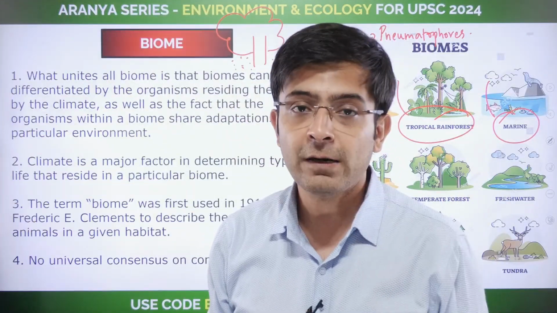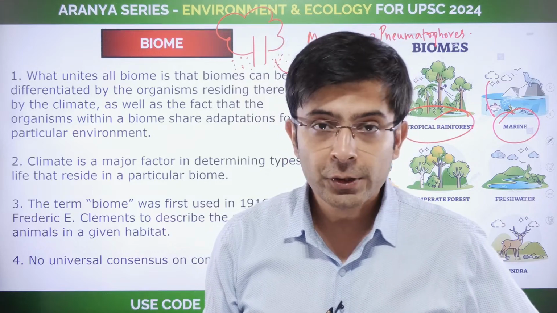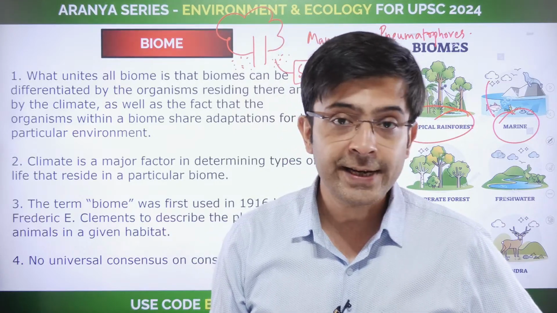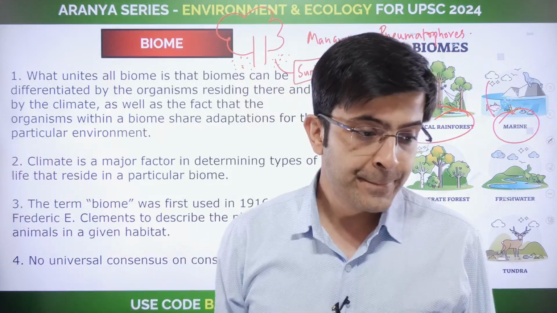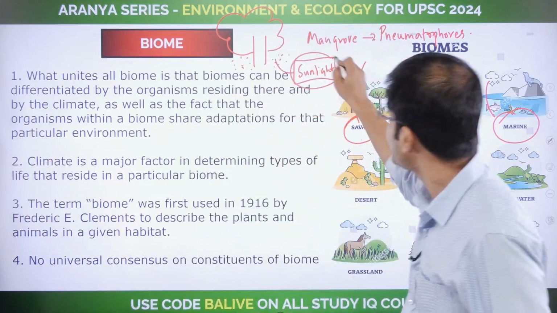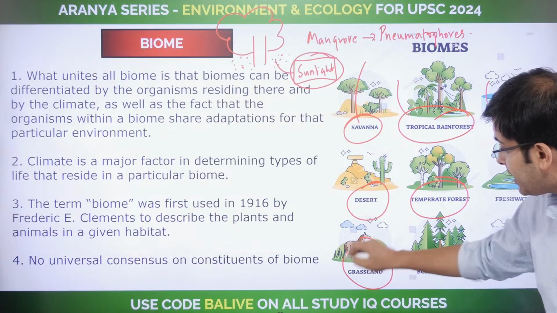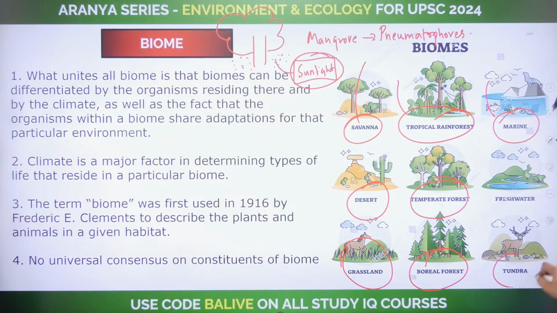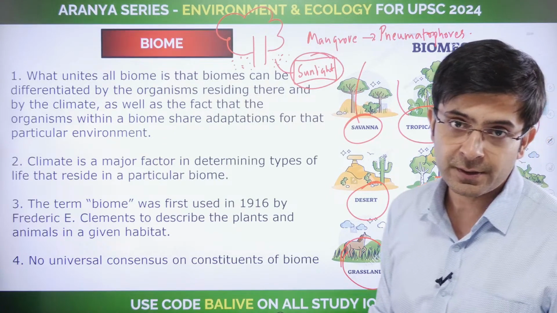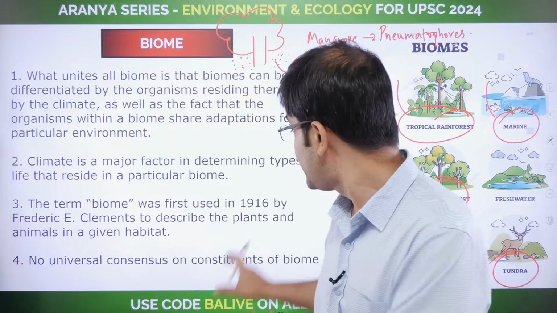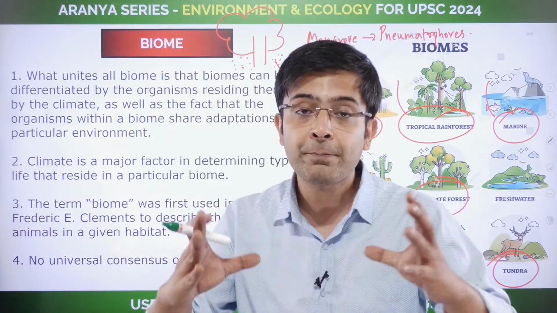Where would you expect to find canopy, guys? Bataiye mujhe. Which place would you find trees with huge canopy, which will essentially have this particular limiting factor? Each of these will have particular animals and plants with particular adaptations that help them specialize and survive in that particular biome.